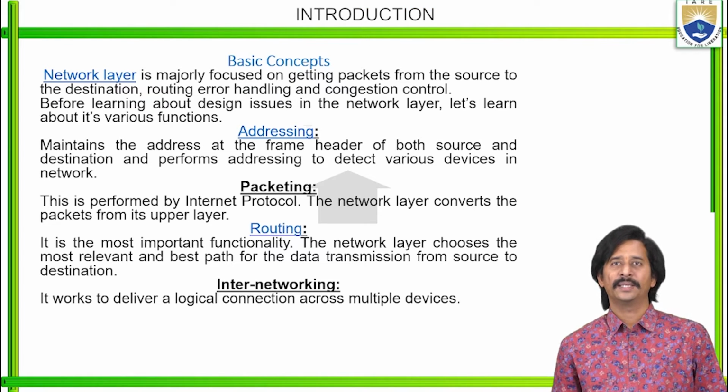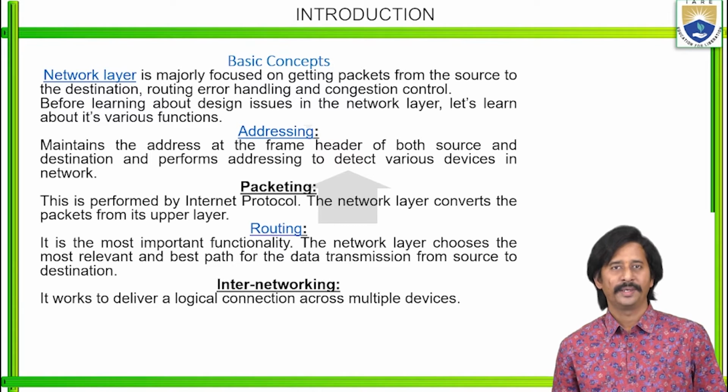Network layer is majorly focused on getting packets from source to the destination, right? Already we discussed in the previous videos, the physical layer is concerned about the raw information in the form of zeros and ones, whereas the data link layer is concerned about the frames, whereas the network layer is majorly focused on getting packets from source node to the destination node. And then routing, error handling and congestion control.